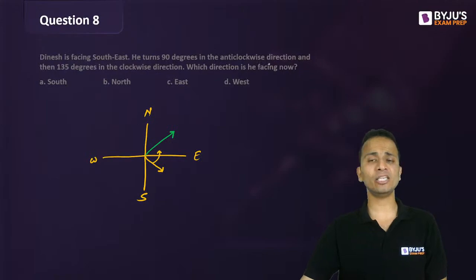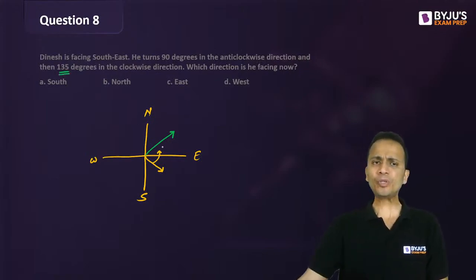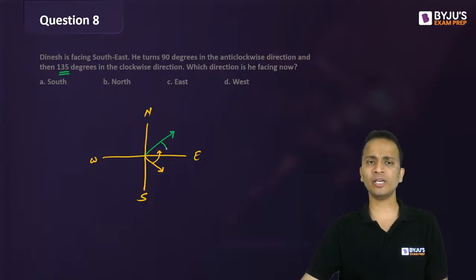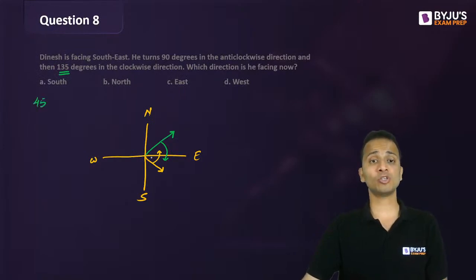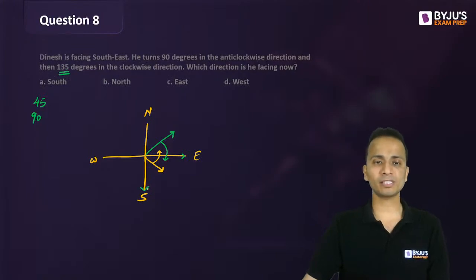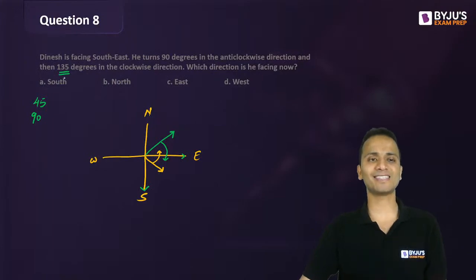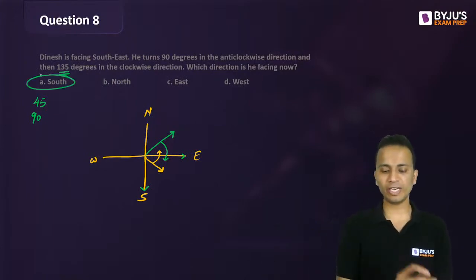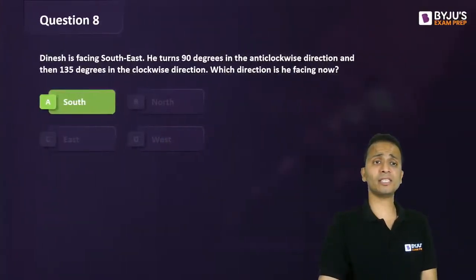So he made a 90 degree anti-clockwise turn and then 135 degrees clockwise. So 135 degrees clockwise, now he will turn in this direction. I can divide 135 degrees into two parts, 45 degrees first. If he turns by 45 degrees, he'll be facing east and then a further 90 degrees and he will face south. So the correct answer is simple: south, option A. A very easy question to start with for direction senses. Correct answer is option A.